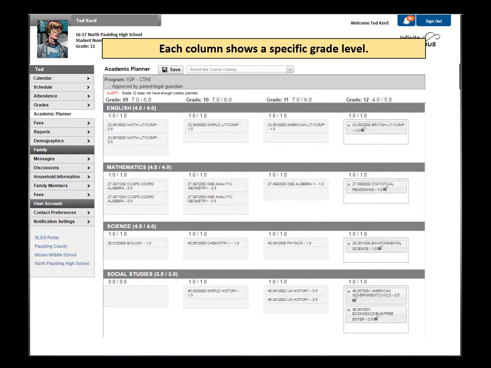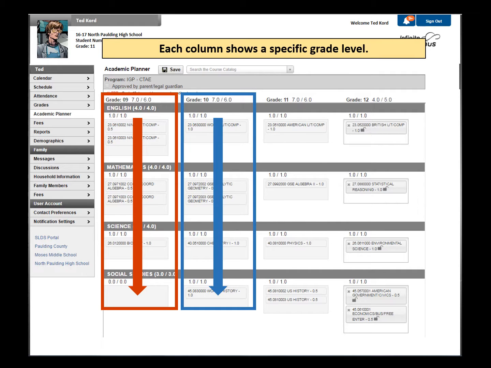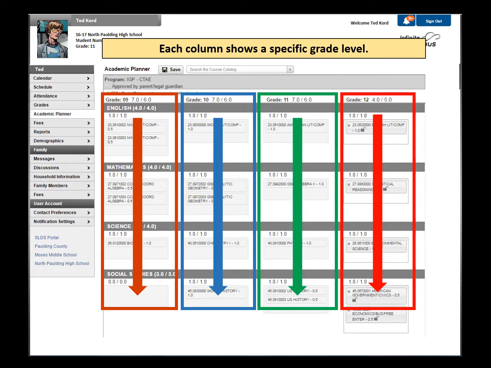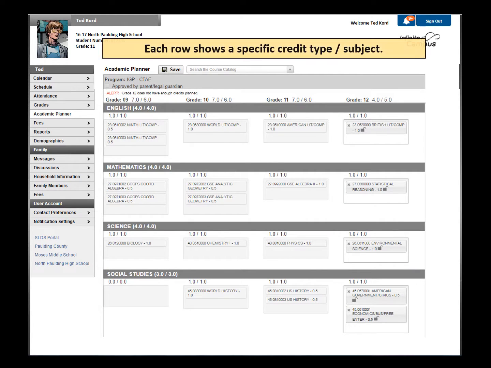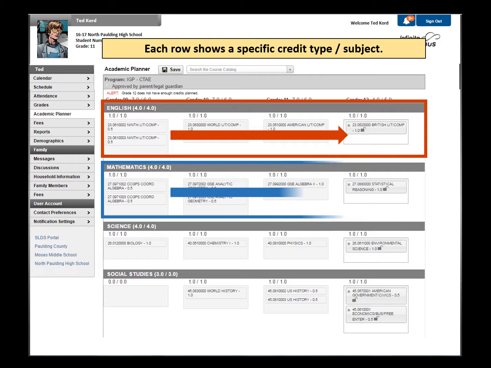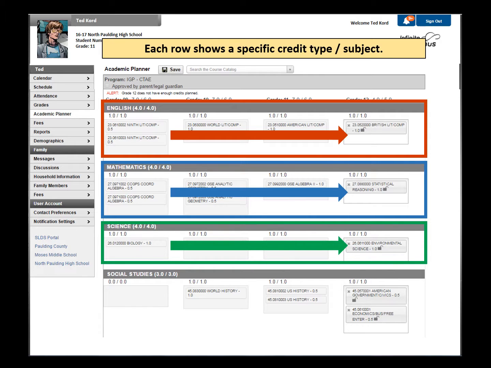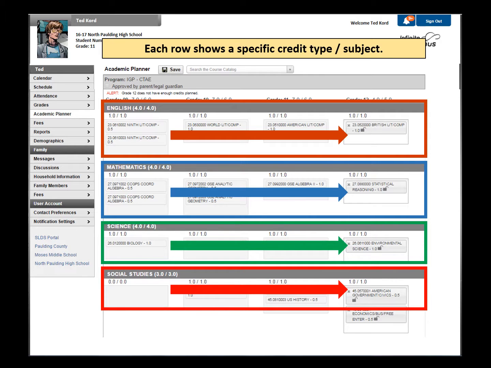Each column shows a specific grade level: 9th, 10th, 11th, and 12th. Each row shows a specific credit type or subject. On this screenshot, we can see English, Math, Science, and Social Studies.